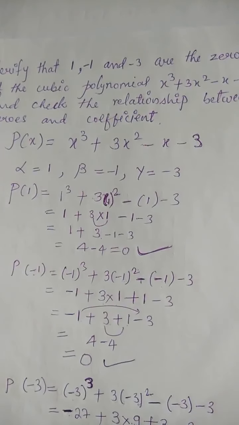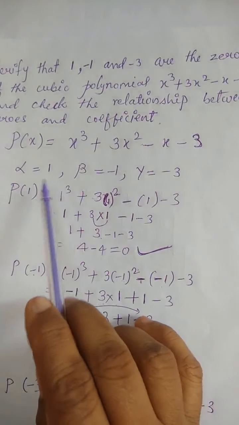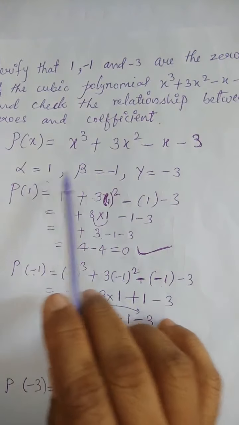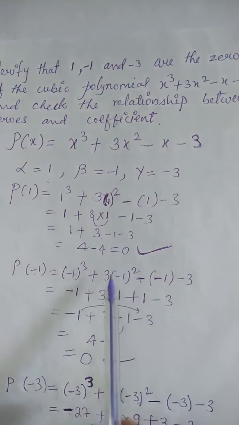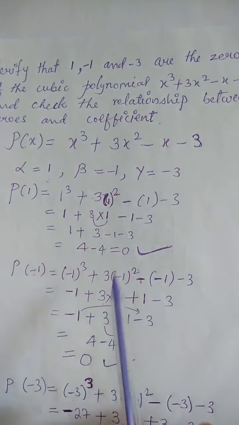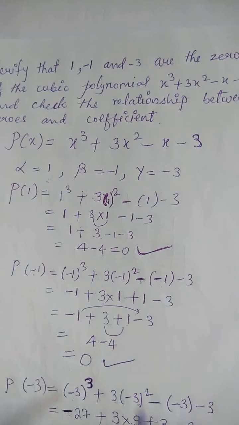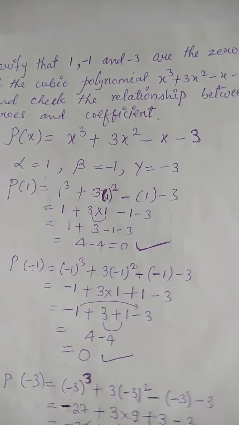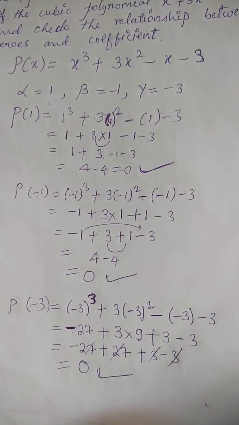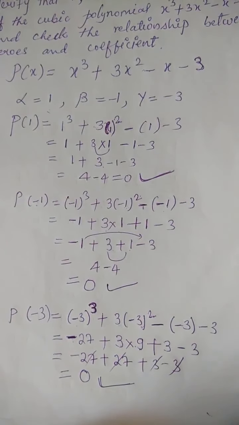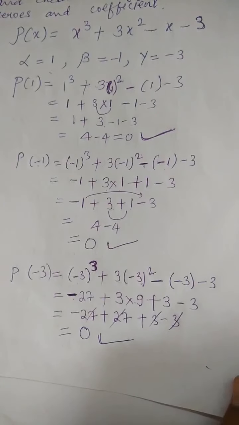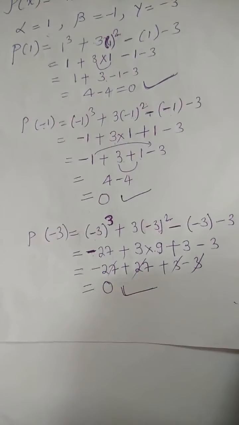They are saying, check whether these three are really the roots of the cubic polynomial or not. So we have checked the P of 1, P of minus 1, P of minus 3 values, and we are getting 0. So if we are getting P of x as 0 for these alpha, beta, gamma, then we can say yes, these are the roots.